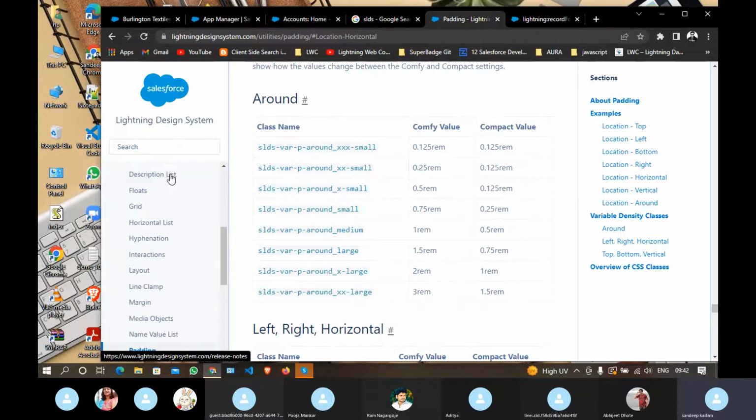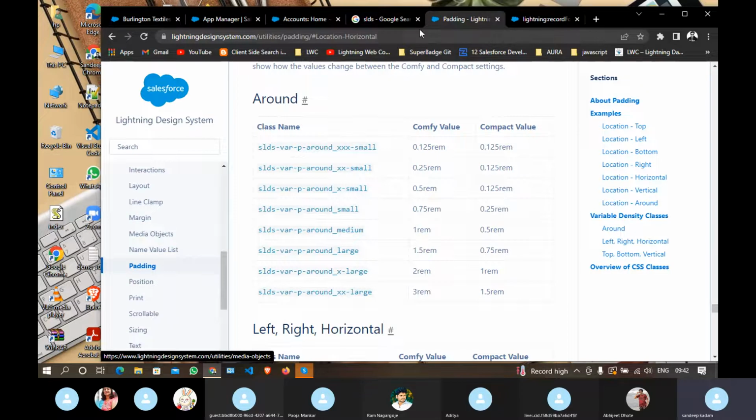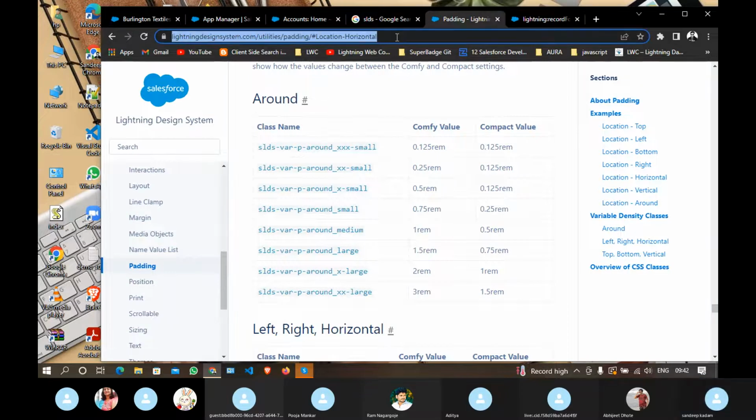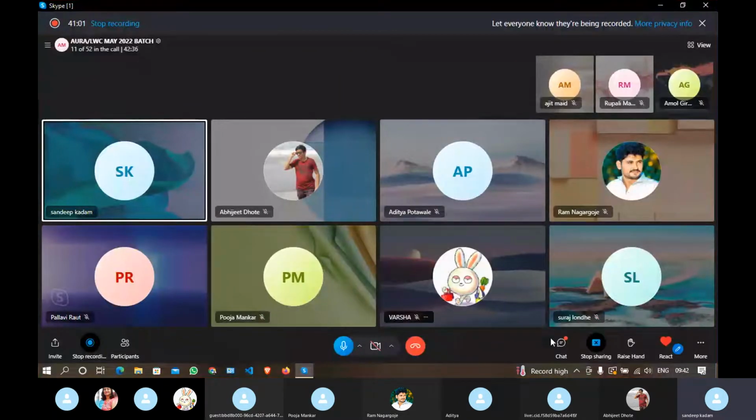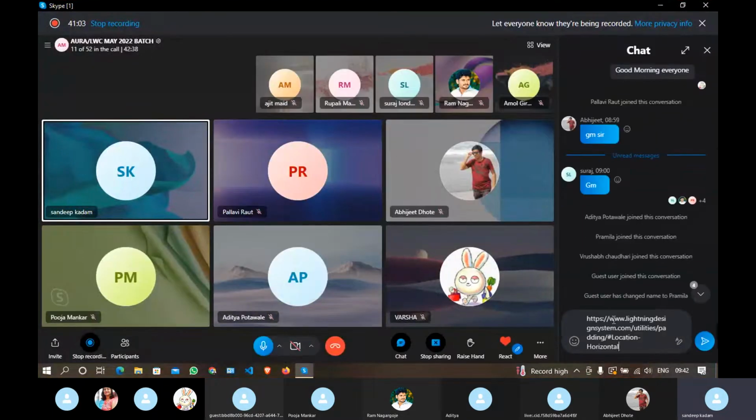Okay, there are multiple utilities there, borders are also there, you can explore this. I will share this link. If you get time you can explore this. Let me share that link on the group.